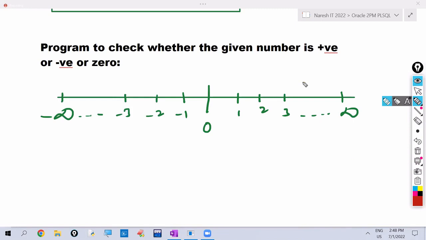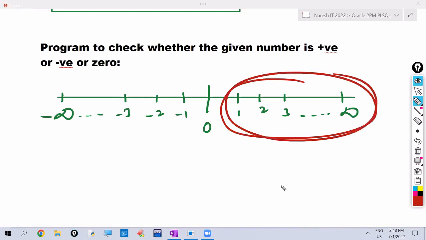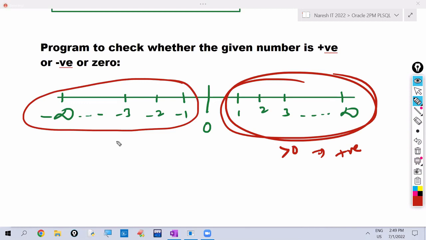Now you tell me all these right side numbers are greater than 0 or less than 0? Greater than 0. Greater than 0 means is it positive or negative? Positive. Okay. So all these left side numbers, these are greater than 0 or less than 0? Less than 0. So less than 0 means they are positive or negative? These are negative. That's it.